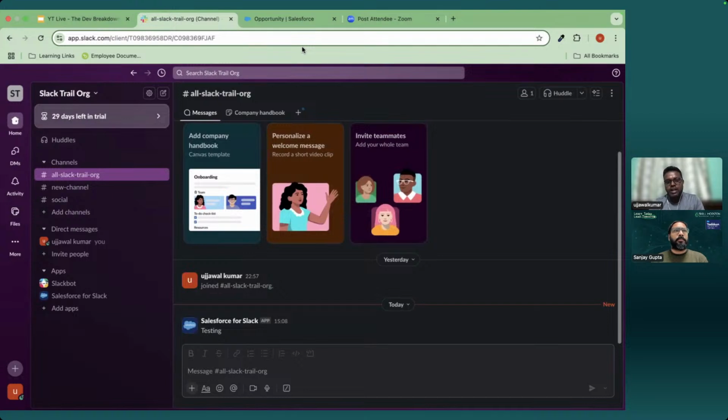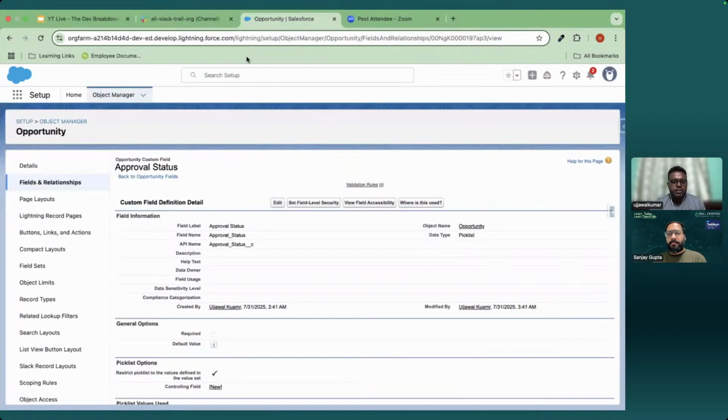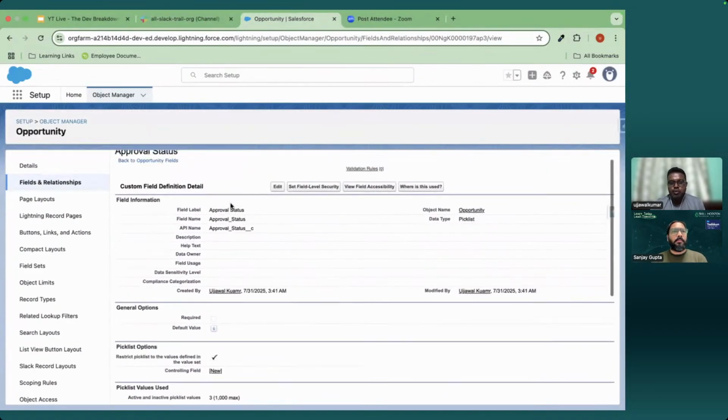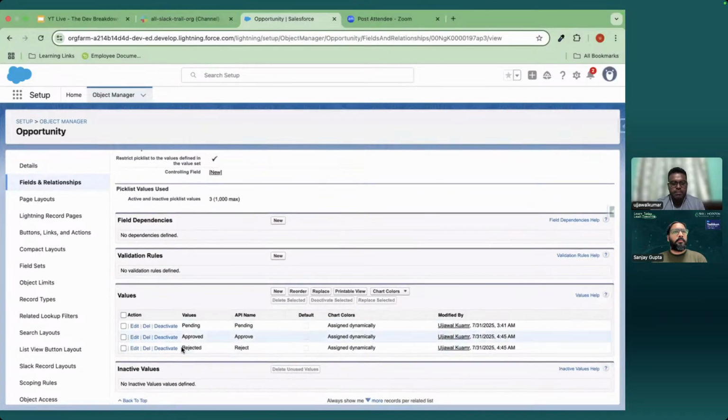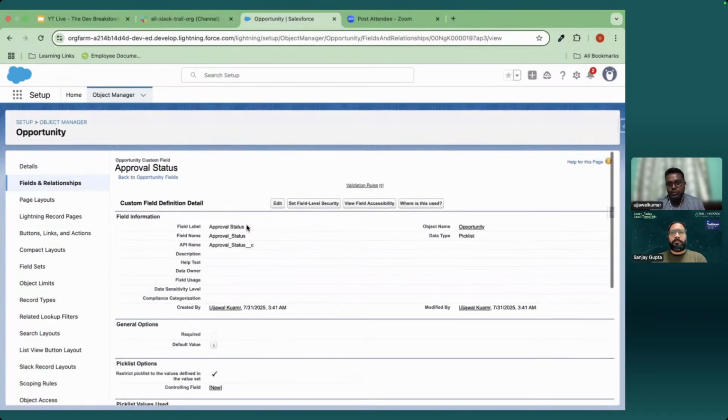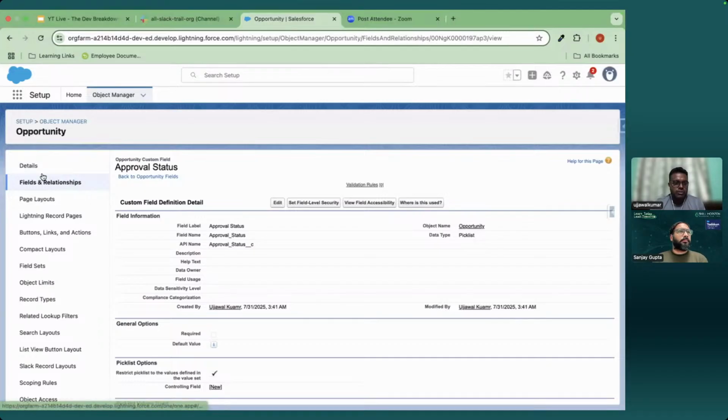I will send a message to it using that background step, and I will show you how we can achieve that. I have created this approval status field on opportunity, and it has pending, approved and rejected values. So let's go to flow now.